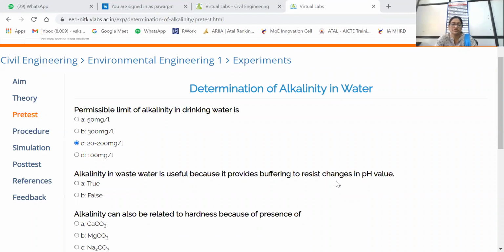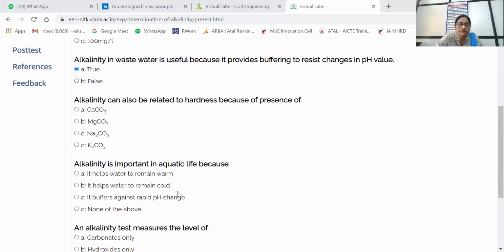Swapnil answered true. Any other opinion? Sonali also answered true, so I will go with Swapnil's answer, true.